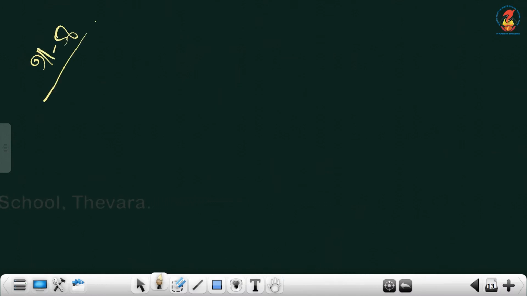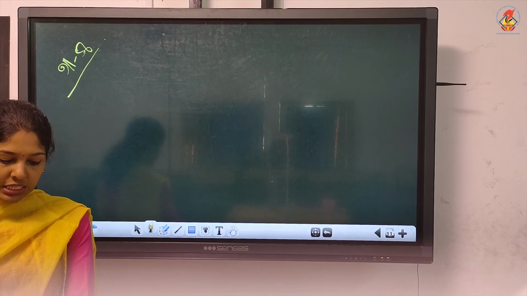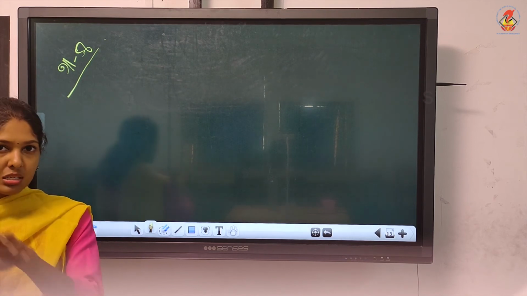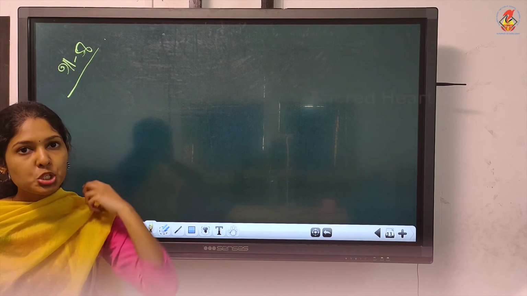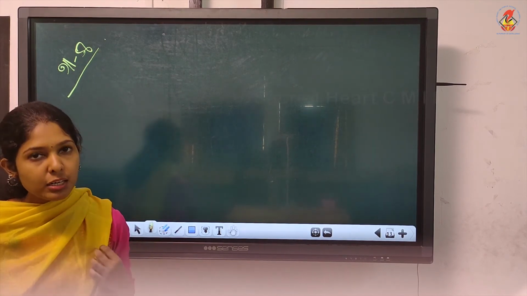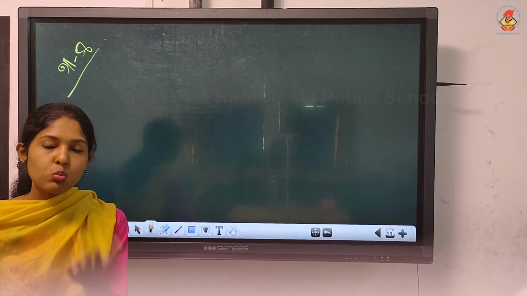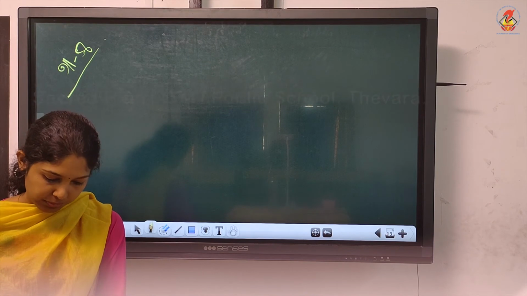Read the question. A, B, C are partners. Capitals are given. Profit and losses, they will share it equally. C is guaranteed a minimum profit of 1 lakh. And the firm incurred a loss. Just underline that sentence. The firm is incurring a loss in this situation. Should we pay the guaranteed profit if it is a loss? Yes. Even if it is a loss, we have to pay the guaranteed profit to the partner.